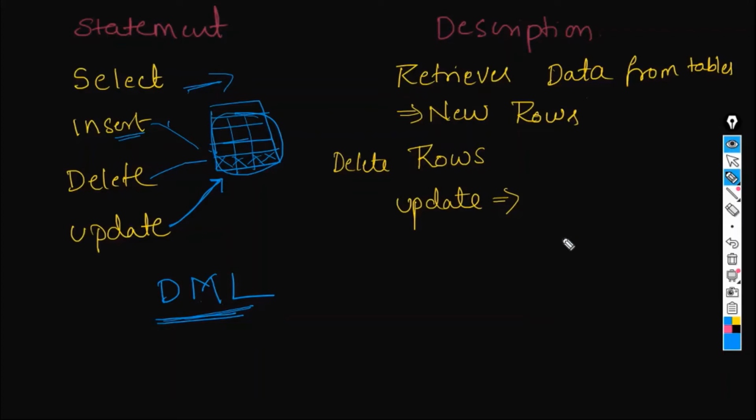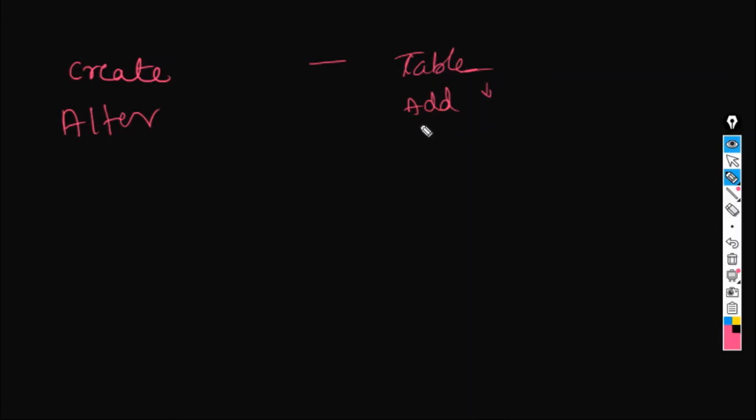Okay, we'll see the next set of statements which we have learned. The statement is create, which is used for creating objects. It might be a table, view, or database, whatever. It is used for creating. And then alter. We just altered the table. We added one more column to it. If you want, you can actually drop columns also, but that we didn't see. We only saw adding new columns to the existing table.